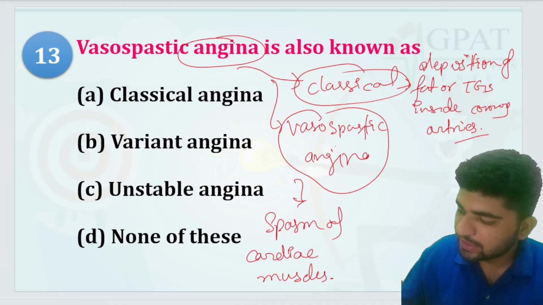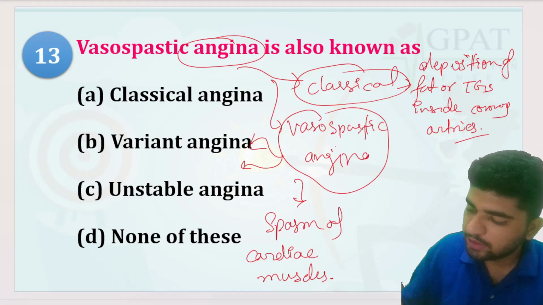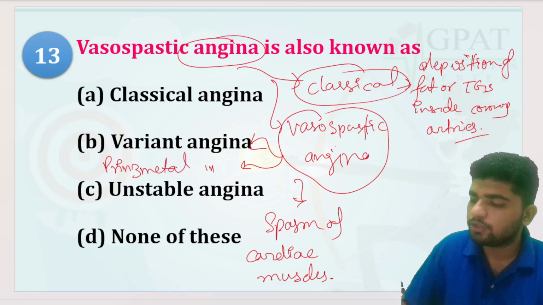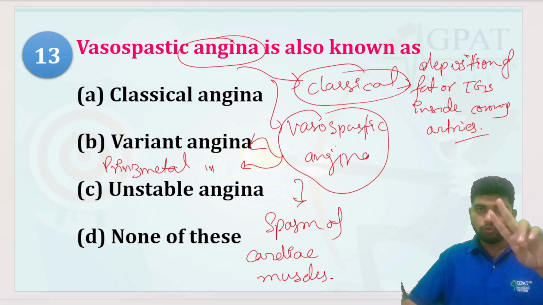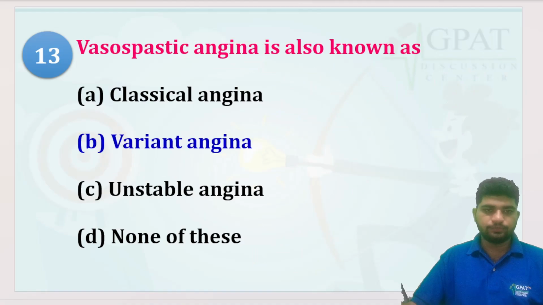Vasospastic angina is also known as variant angina, also known as Prinzmetal angina. So vasospastic angina has two other names, that is variant angina as well as Prinzmetal angina. Okay. So your right answer would be variant angina.